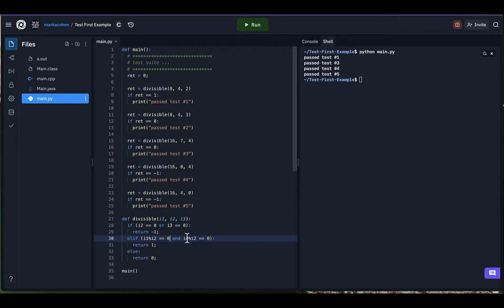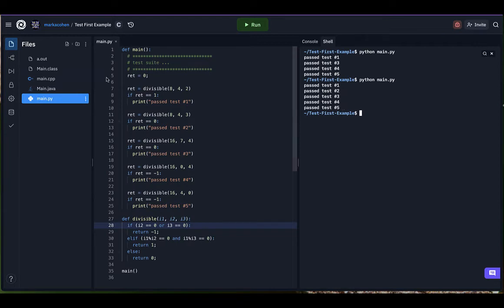And I'm also testing to make sure that the second number is evenly divisible by, oh, wait a minute, that doesn't make sense. I should be testing to see if the first number is evenly divisible by the third. These are the two things that have to be true for this to work. Because I found out what test I failed, it gave me a hint about what I might be doing wrong. And sure enough, there's the problem. Now let's run our tests again, and look at that. We've passed all 5 of our tests, and we know our function is in good shape and ready to roll.